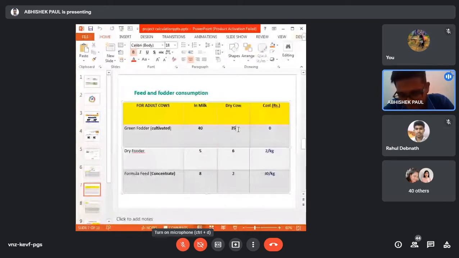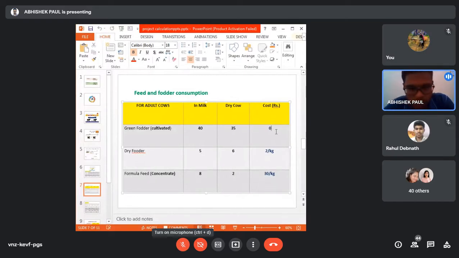The cost we are assuming is 0, because we are assuming this green fodder will be collected from the fodder field, which may be cultivated in the farm itself. That's why the cost will be 0, based on the assumption. If anyone is purchasing the green fodder, then based on the price you can put 1 or 2 rupees. But here we are assuming the green fodder will be available in the farm itself, that's why the cost is 0.